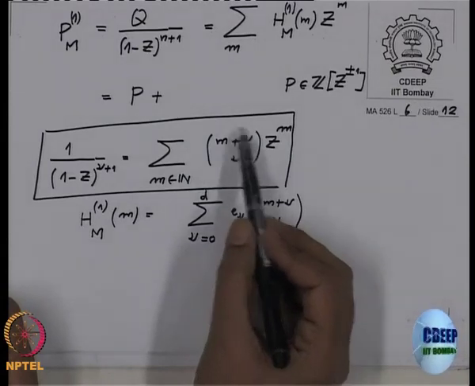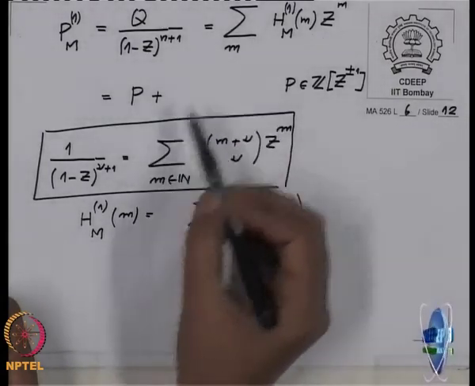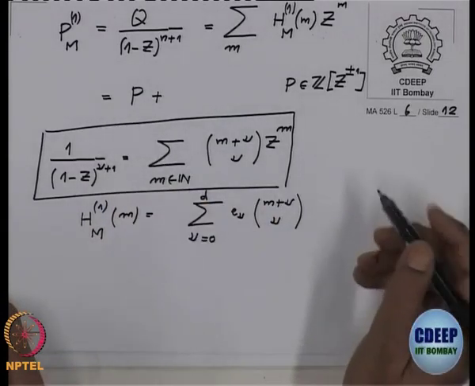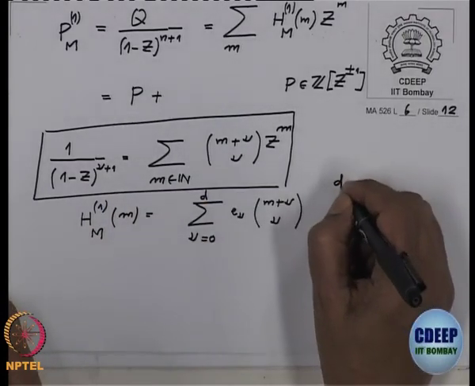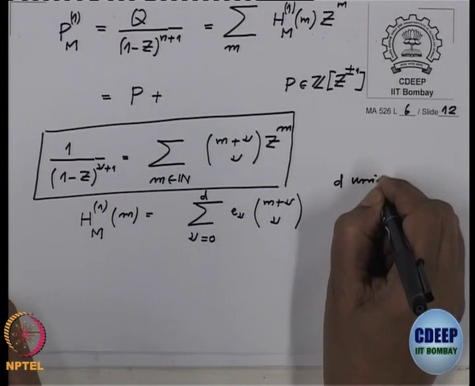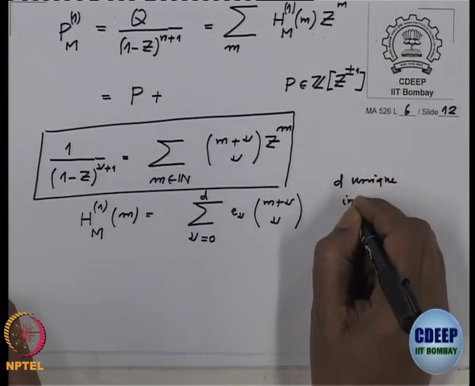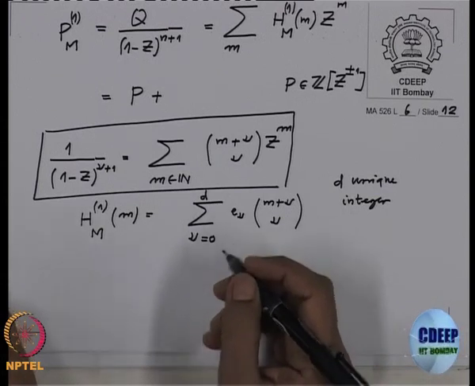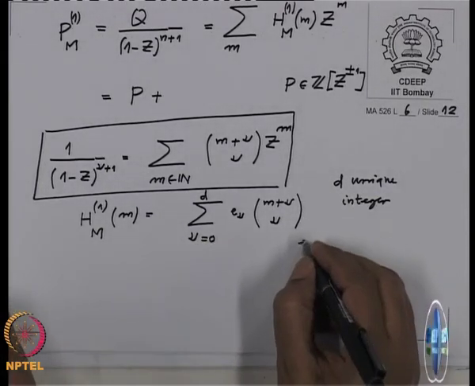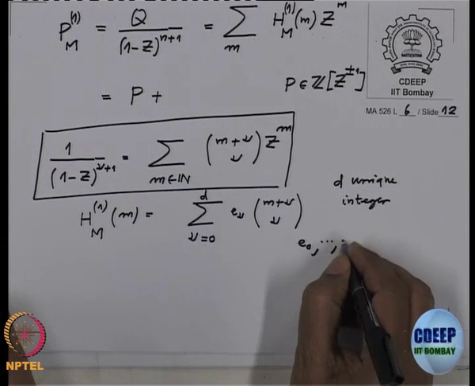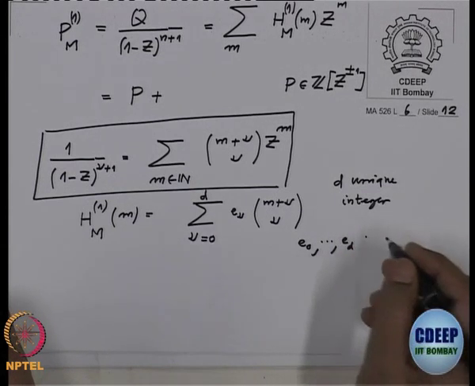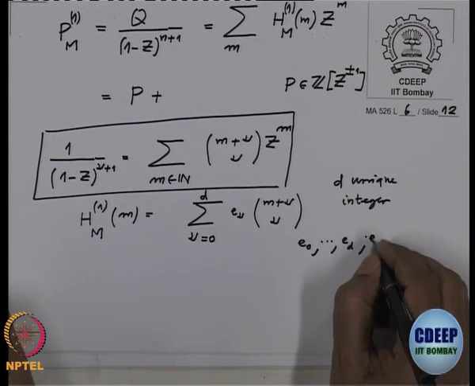Here these binomial coefficients will come when I made the division. This d is a unique integer, and E0 to ED are integers and ED is non-zero.